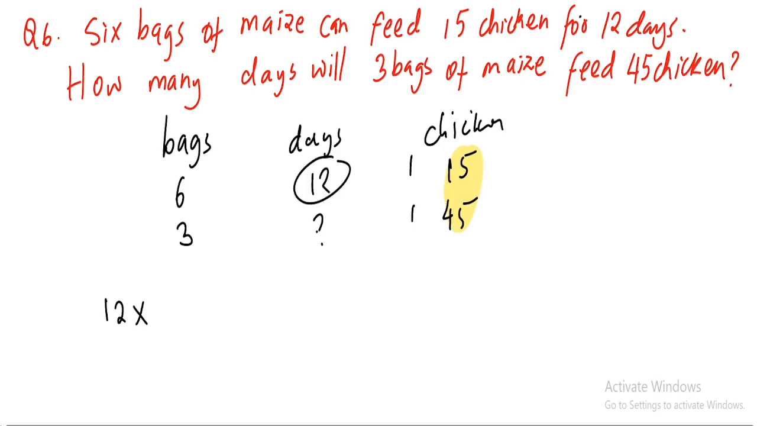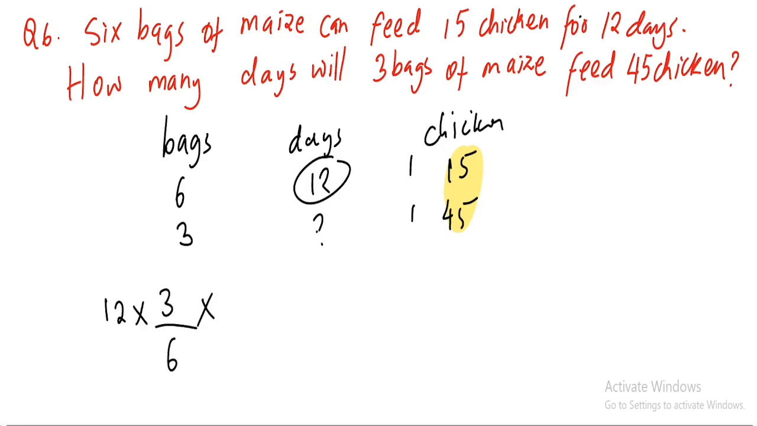So we say that 6 bags of maize can feed 1 chicken for 12 days. So about 3 bags, will it take more days or less days? You ask yourself, 1 chicken feeding on 3 bags, will it take more or less? Obviously it will take fewer days because it has fewer bags, so times 3/6.